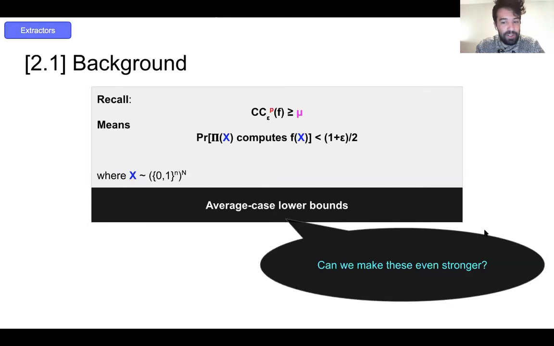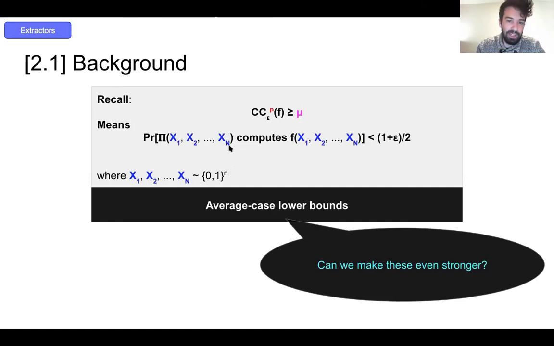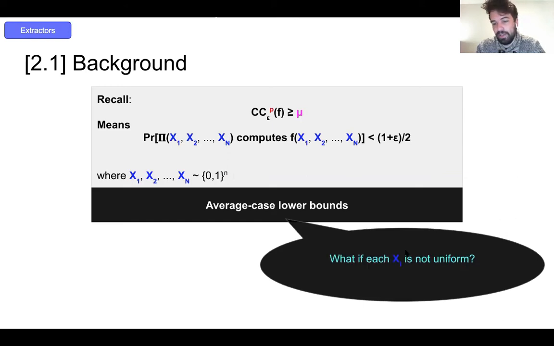Okay, so now one might wonder, can we make these even stronger? Well, how can we do that? Note that each X is actually composed of big N independent Xi's, each that's uniform. And so a natural way to make these stronger would be to say, okay, what if each Xi was not uniform? In particular, what if it only had some guaranteed entropy?